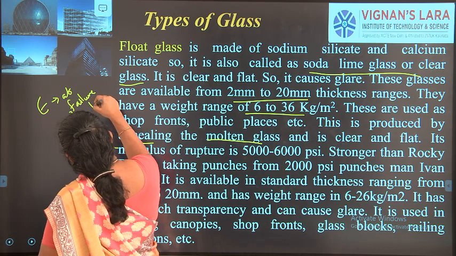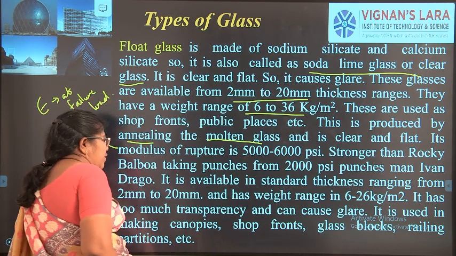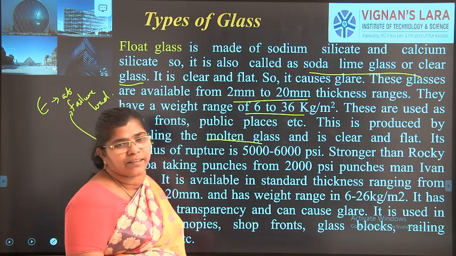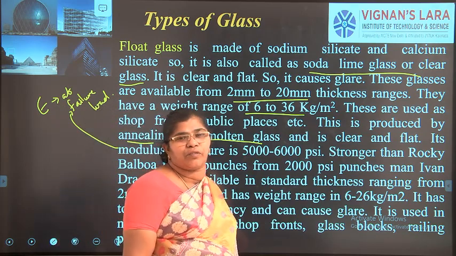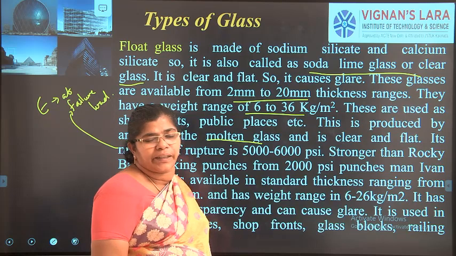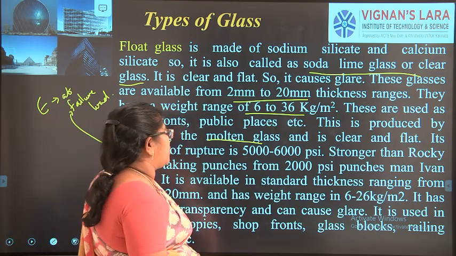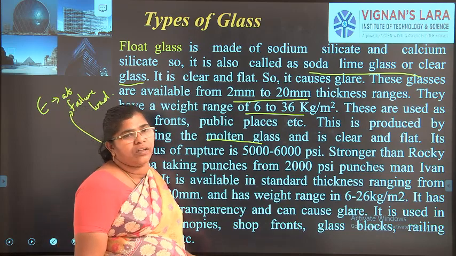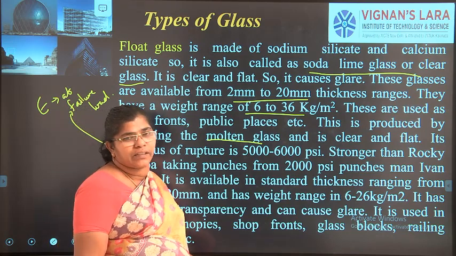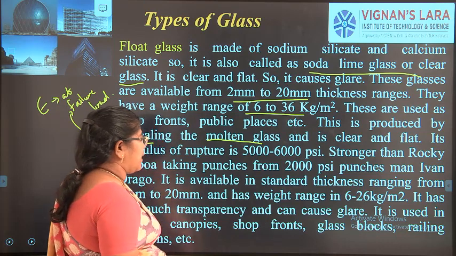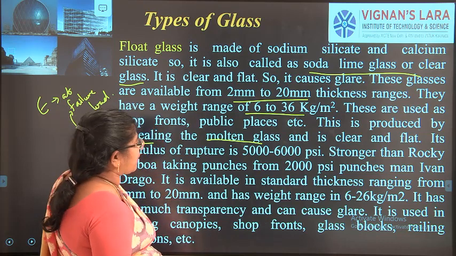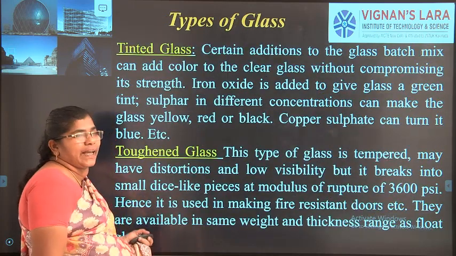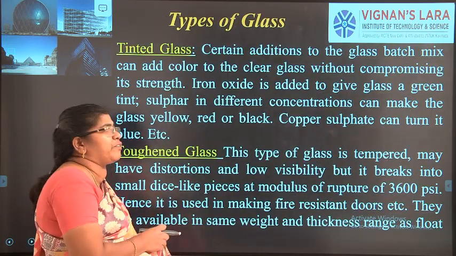Modulus of elasticity is found within the elastic limit, whereas modulus of rupture we find for the material at a failure load. It is very strong and very hard, and the weight ranges from 6 to 36 kg per meter square. It can be very transparent, or it can be available in different colors.